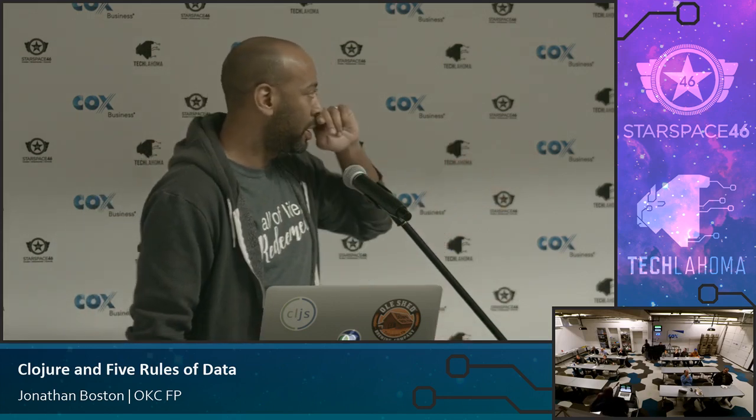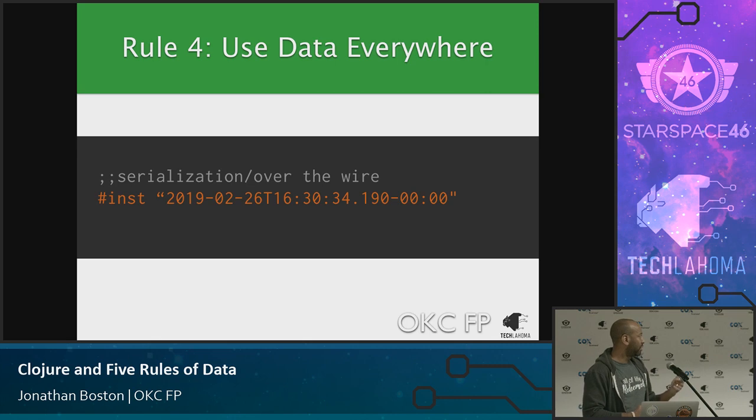So we'll talk about this. You have that hashtag and then inst. That is called a data reader. Clojure has some built-in ones, like inst and uuid. Really, it's just a serialization that the language itself has agreed upon.